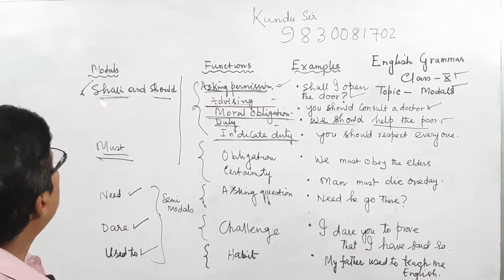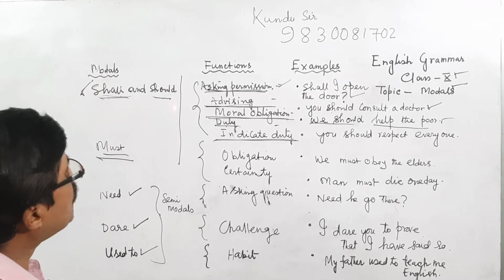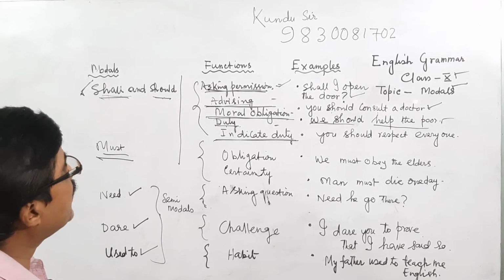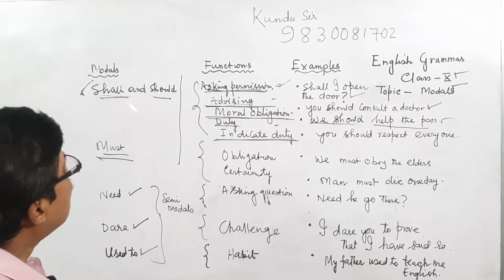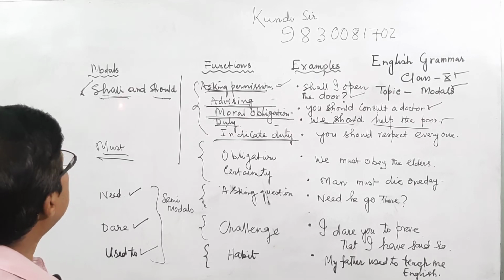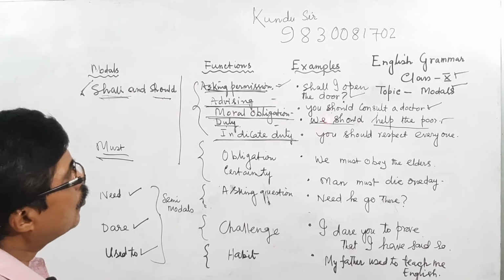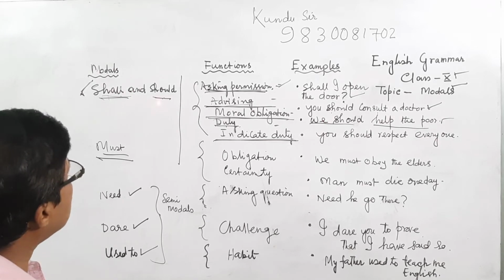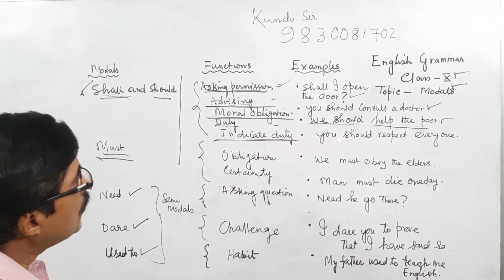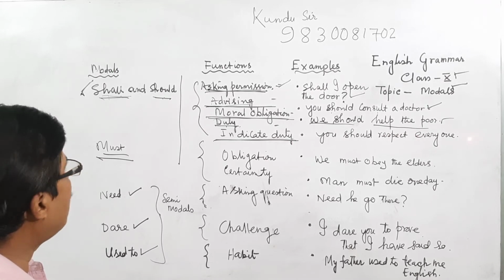Advising: we should consult a doctor. Moral obligation: we should help the poor. Duty: we should respect everyone.